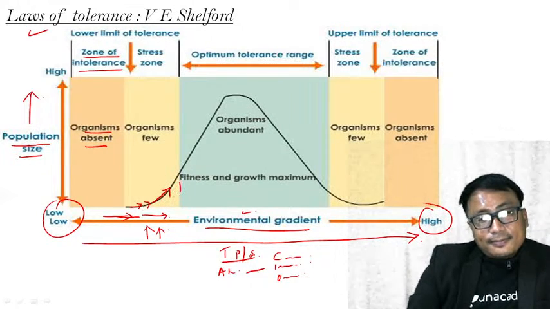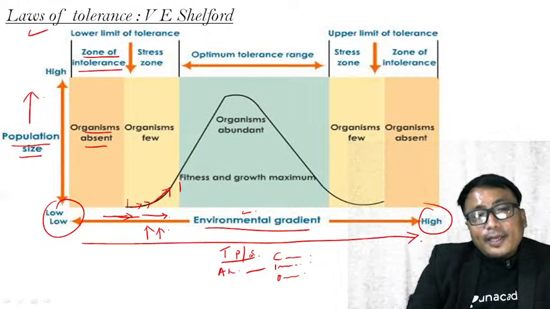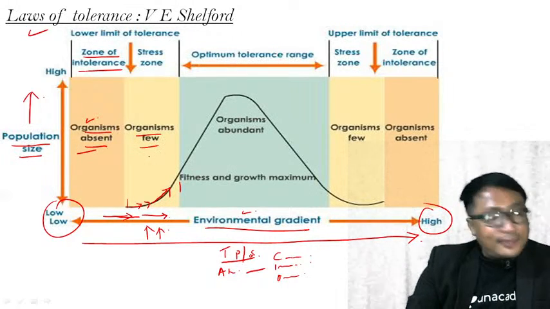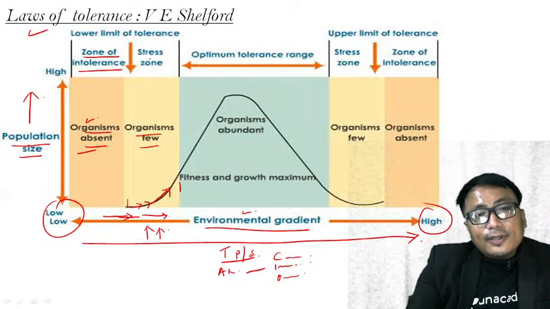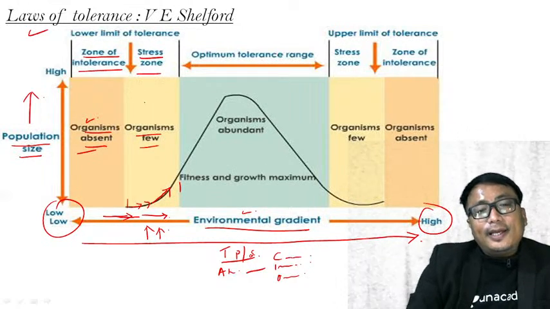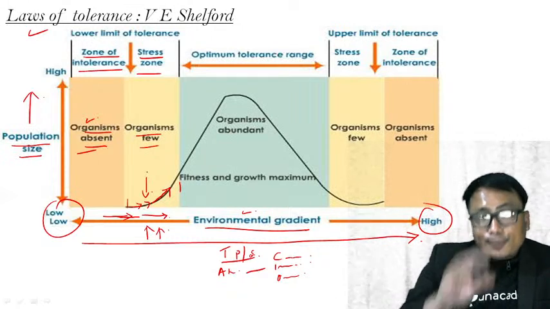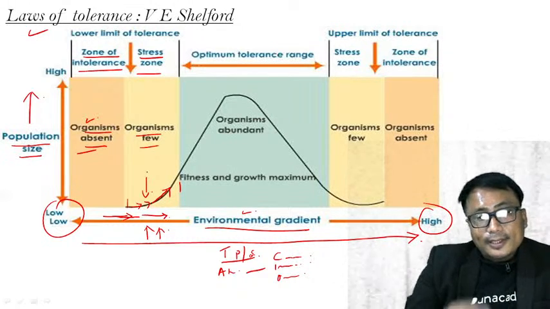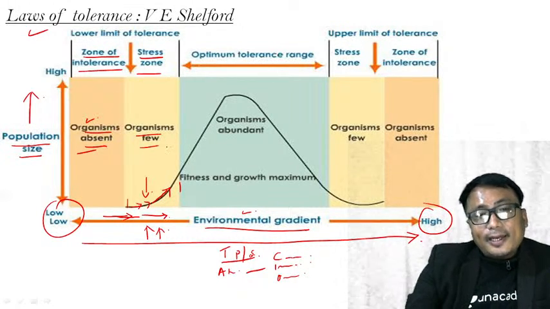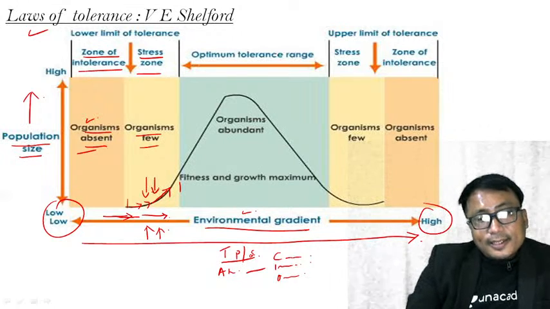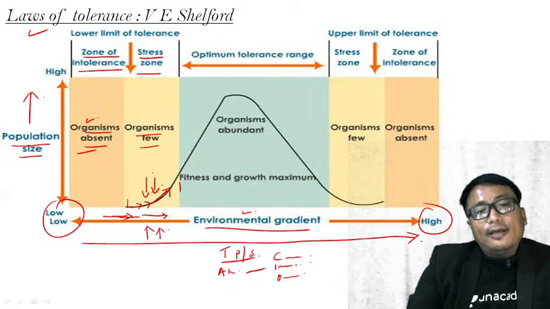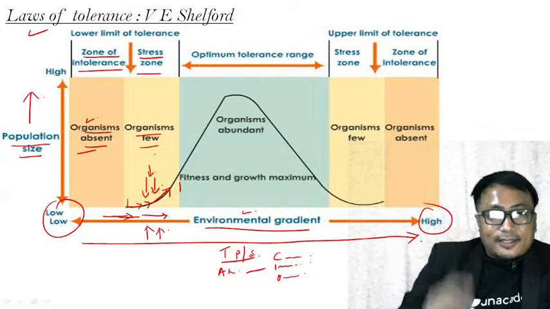This region, from the organism being completely absent to a few organisms coming into the ecosystem, is known as the stress zone. Yes, the organism is present here, but in a smaller population, because they are under immense stress. Why?